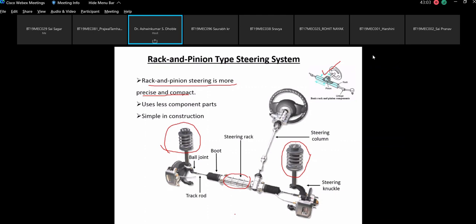So what are the advantages of the rack and pinion? Disadvantages, I will tell you, are that you won't get that much mechanical advantage compared to the recirculating ball type. Okay. So sir, what advantages do you see with the rack and pinion? What do you mean by uses fewer component parts? Think now from the point of view of an automotive designer, not from a mechanical engineering point of view.